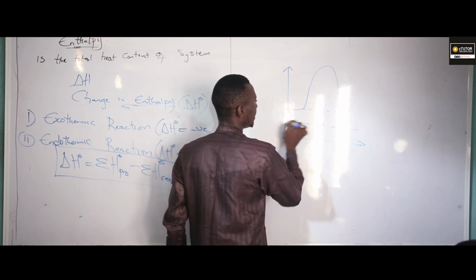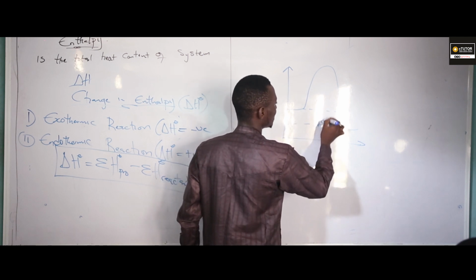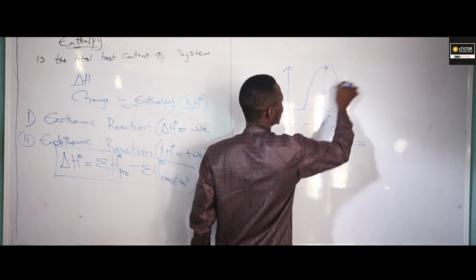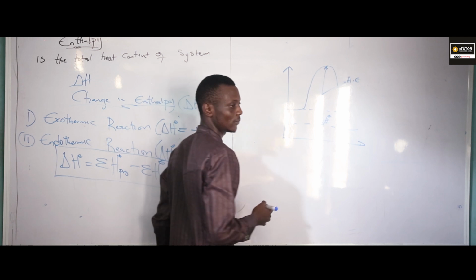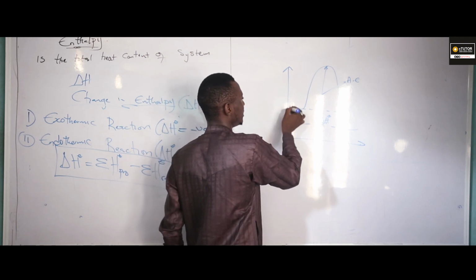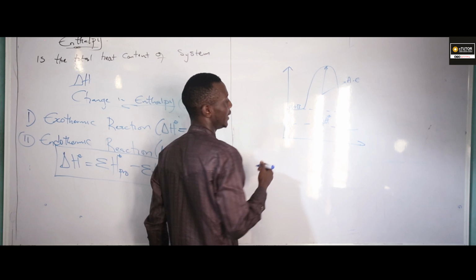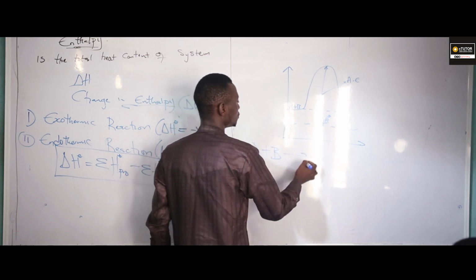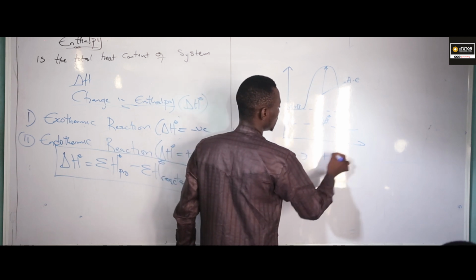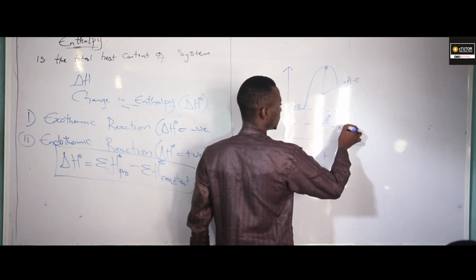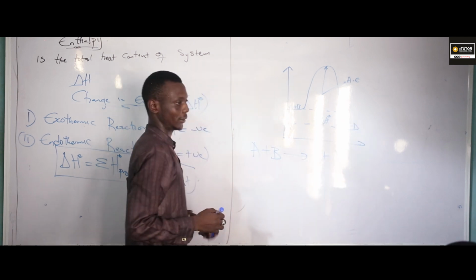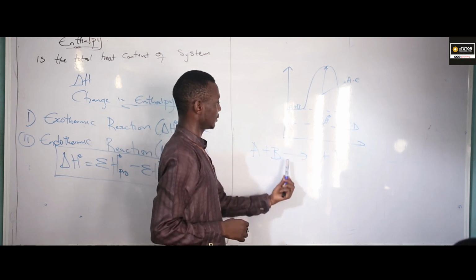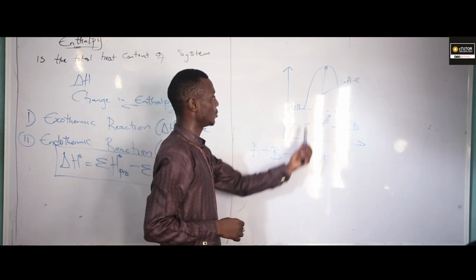From here to here, this is my energy, delta H. From here to here, this is my activation energy. This is my initial state, A plus B. Assuming the reaction we are talking about, we are having A plus B to form C plus D. This will be our product, which is C plus D. Now look at this energy profile.